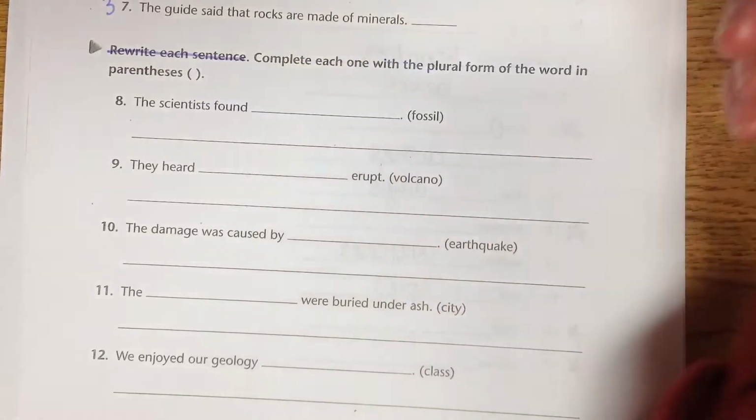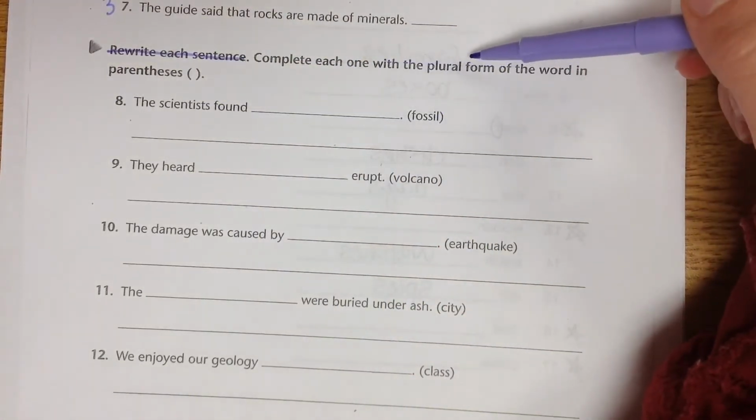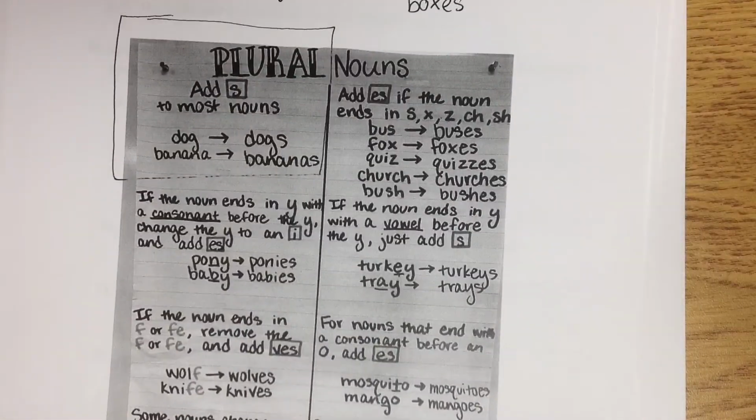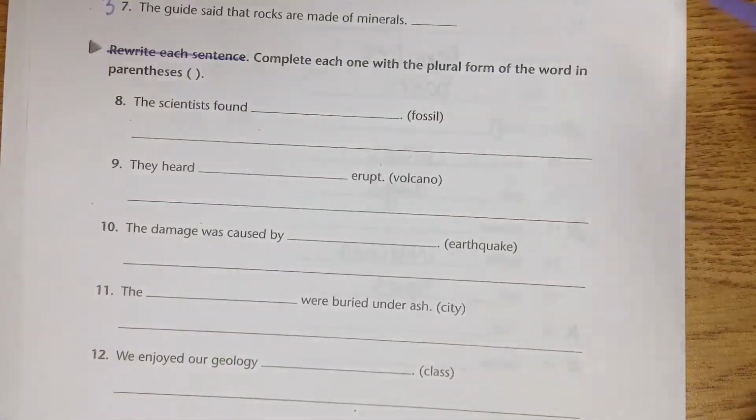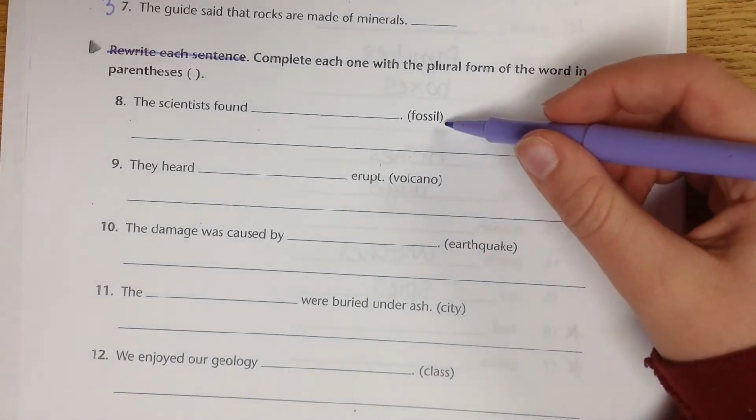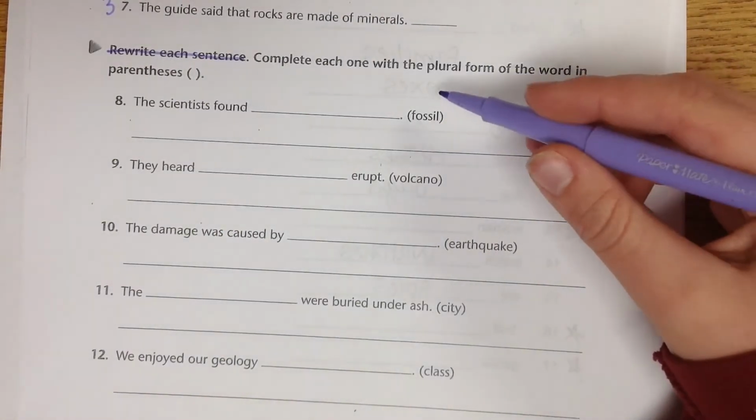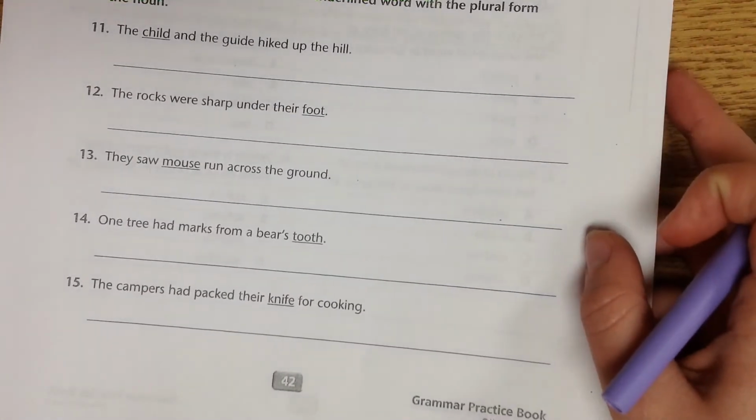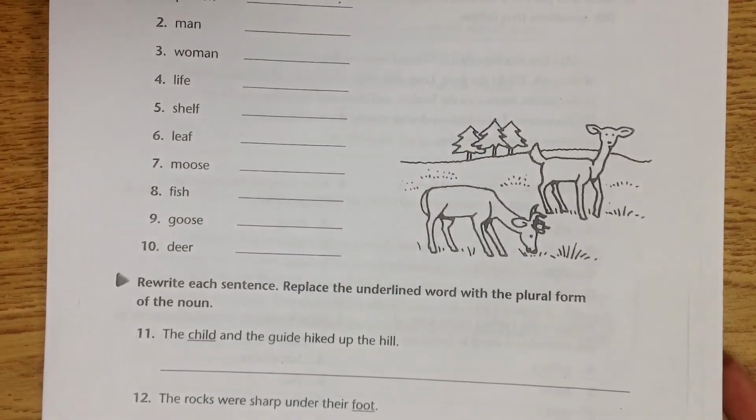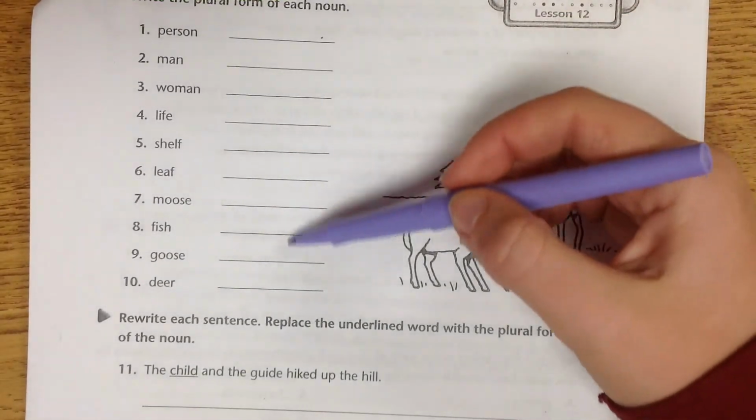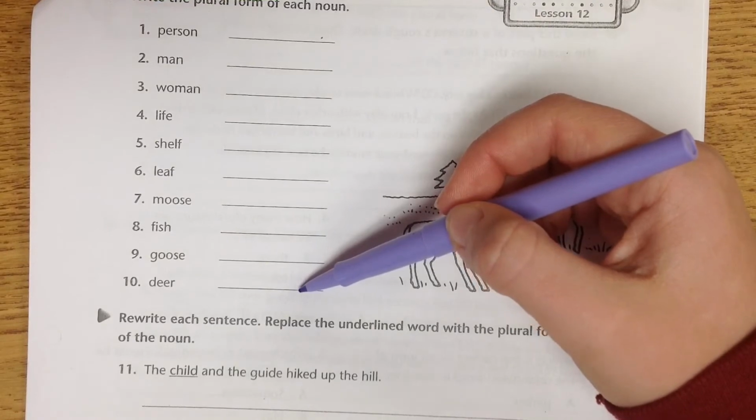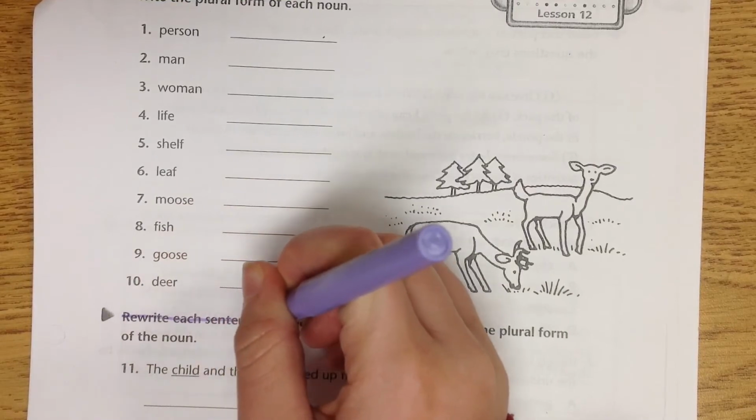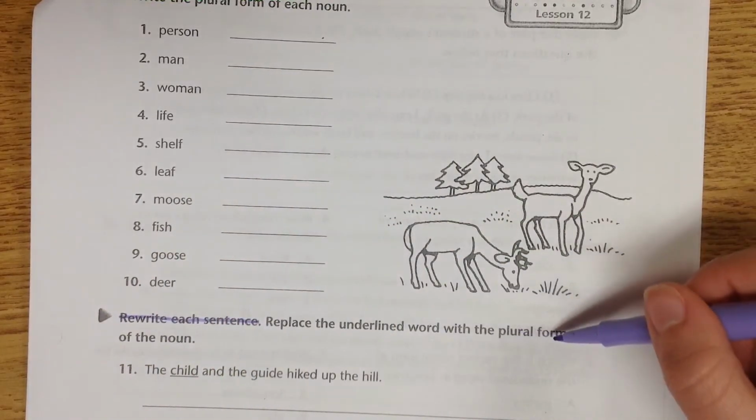So the scientists found, it gives you fossil, it wants you to give the plural form of that word. You're going to have to look back at this poster to figure out what plural form that would be. For fossil, would I just add an S, or do I need to do something different? Same for the rest of those. Then for page 42, you're going to write the plural form of each of these words. And this again says rewrite each sentence. Nope, we're not going to do that. You can just replace the underlined word with the plural form.